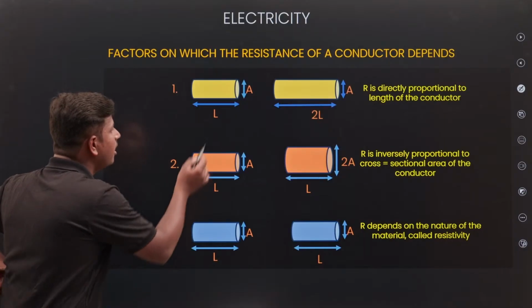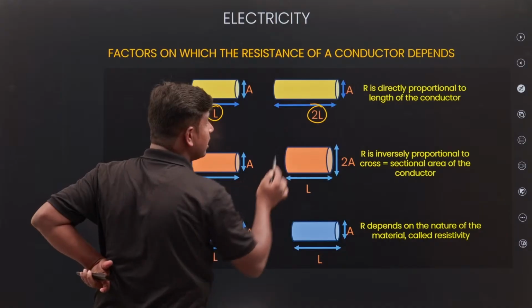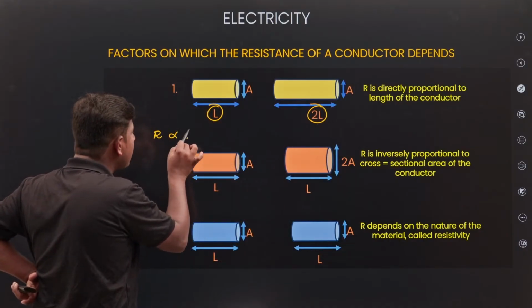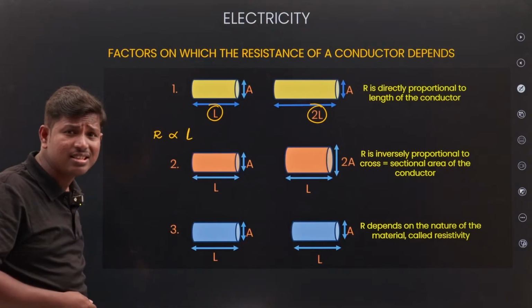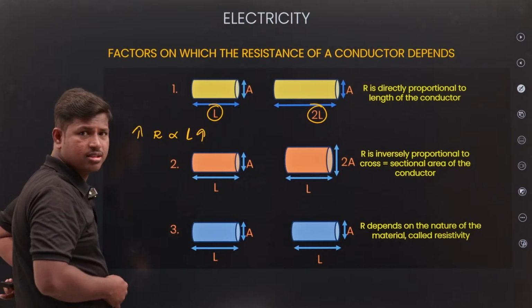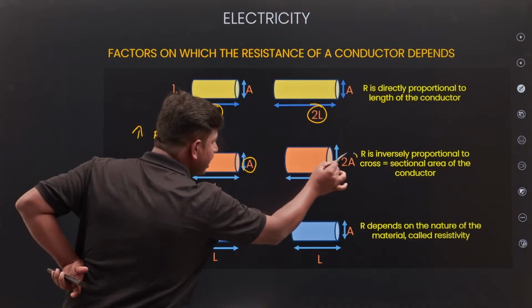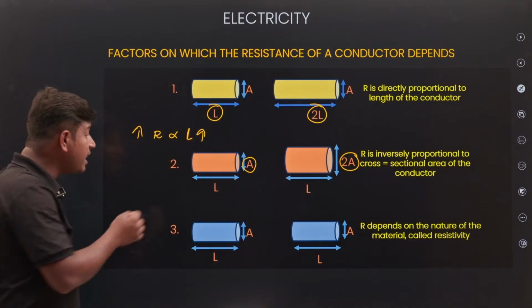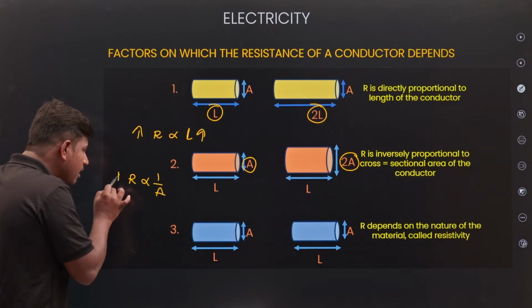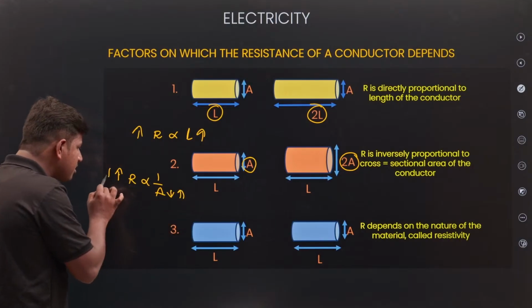Next, see, length L. Here length is double. Length increases, resistance is directly proportional to the length. Length increases, resistance also increases. And next, here look at the area. Area A, here area is 2A. Area increases, resistance decreases. It means if area decreases, resistance increases, or area increases, resistance decreases.